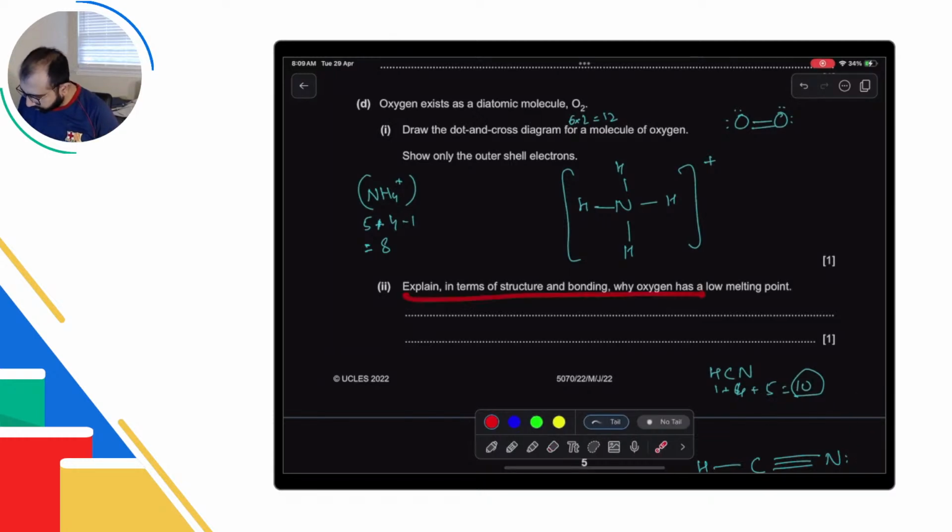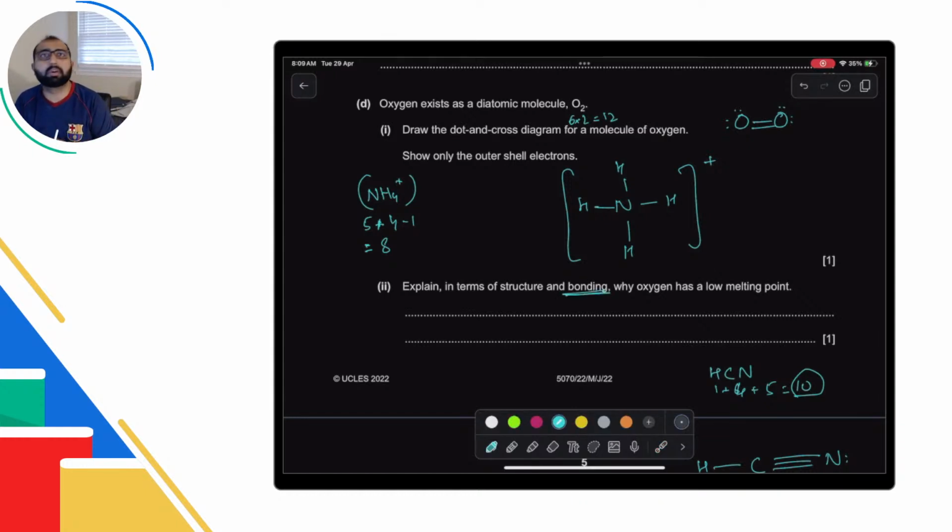Explain in terms of structure and bonding why oxygen has low melting point. Okay, so structure and bonding. So structure क्या है हमारे पास? Molecular. Bonding कौन सी है? Intermolecular force of attraction, which is weak, which you can easily break. Okay, so bonding यहाँ पर is intermolecular force of attraction.